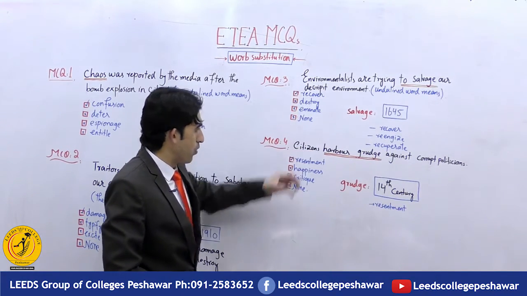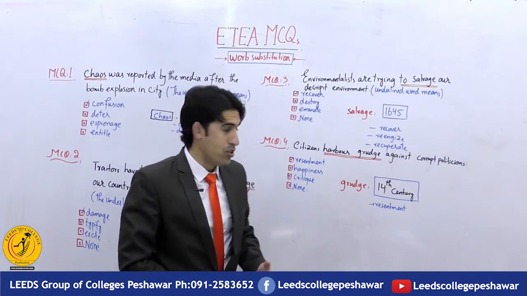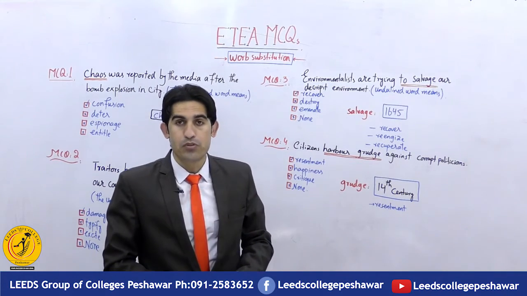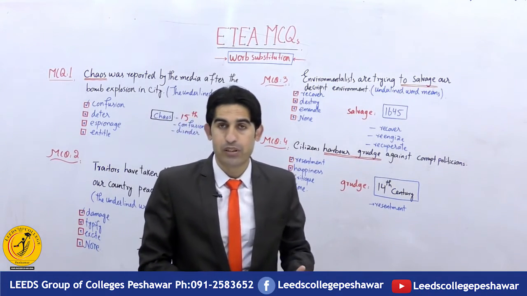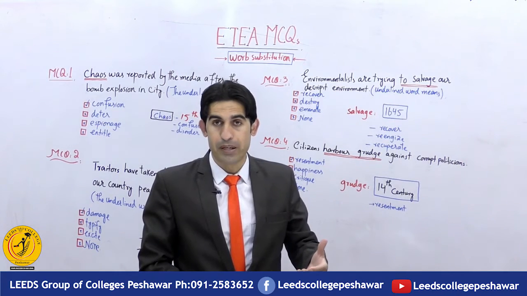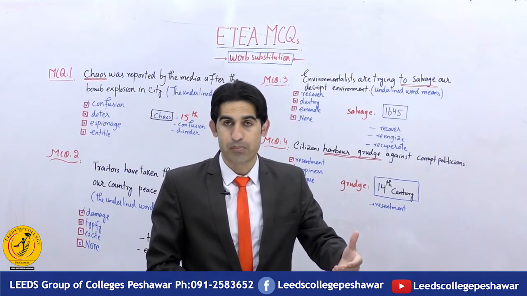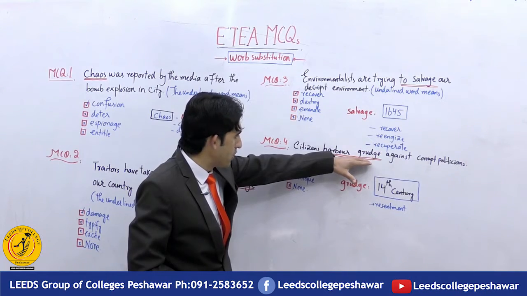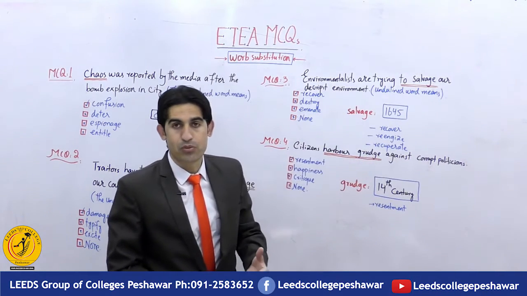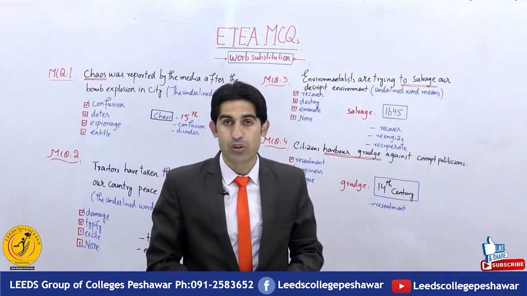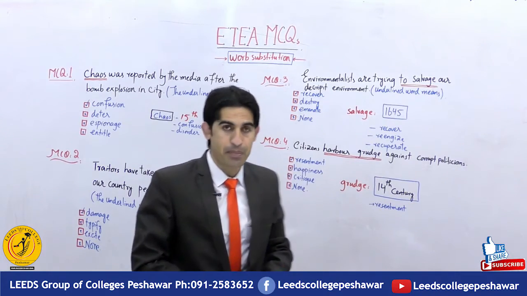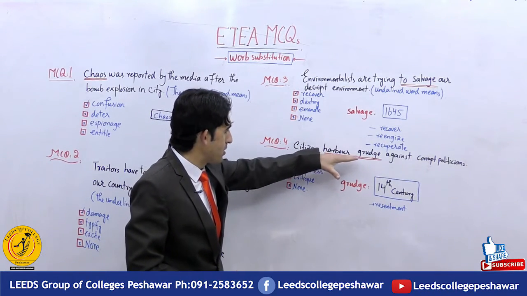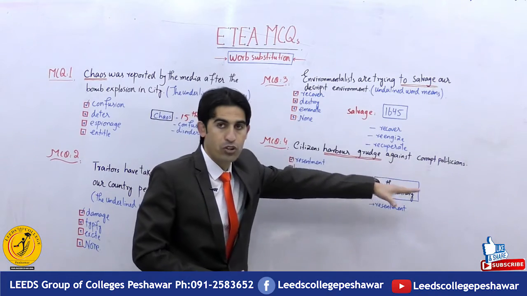MCQ number 4. Citizens harbor grudges against corrupt politicians. Now we need to find the meaning of the underlined word, harbor or bear a grudge against somebody or something. Remember that the word grudge was initially introduced in the 14th century, and grudge means resentment. The sentence may be, citizens harbor resentment against the corrupt politicians.